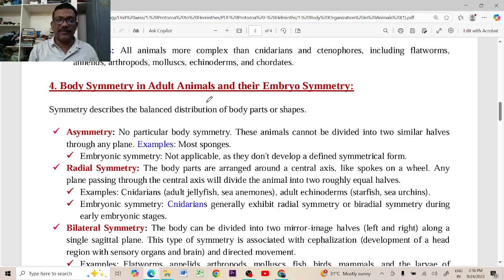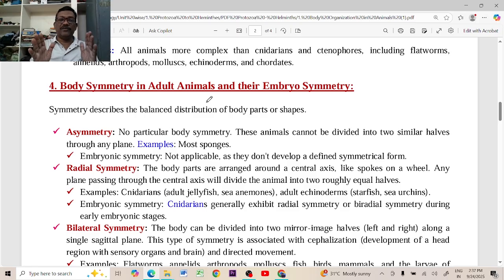So why is the animal's body exhibiting symmetry? Because all the body organs are in pairs. Those should be in pairs because the body should be balanced. If one hand is there, one leg is there, one eye is there, that is not balanced. That is not symmetry. That animal cannot live properly. It means the organs in our body should be paired and balanced. If they have to be balanced, those should be in pairs.